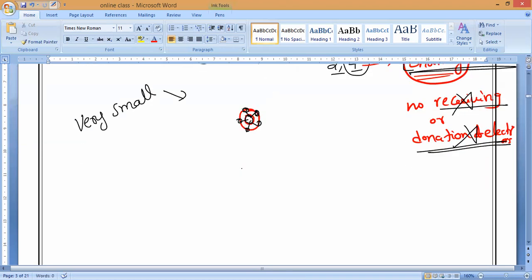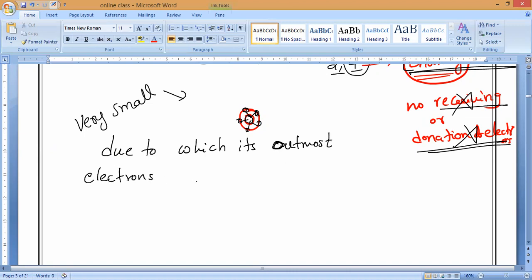Please, all of you write that point. Carbon atom is very small due to which its outermost electrons are strongly held by the nucleus.